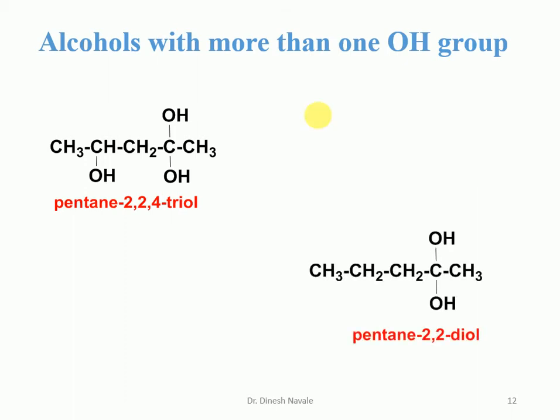In the next case, there are 2 OHs. We have to start the numbering in such a way that the lowest possible number is given to the substituent as well as the functional group. So we look at carbon number 1 from the right hand side, then carbon number 2, 3, 4, 5. So it is a pentane, but there are 2 OHs here, so it is a pentane diol, and the position is 2, 4, so it is pentane-2,4-diol.